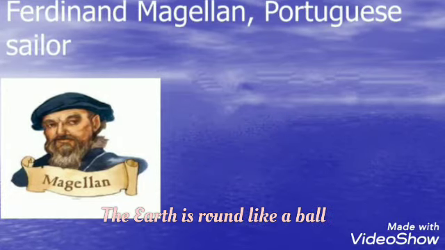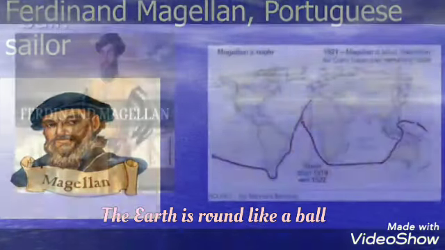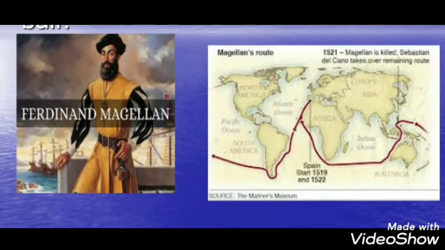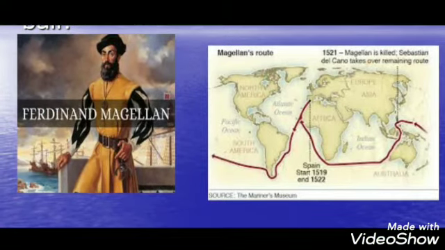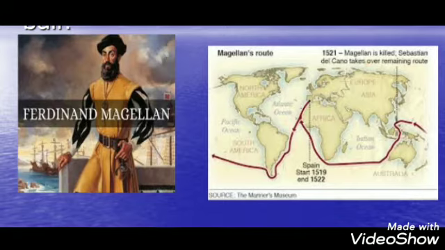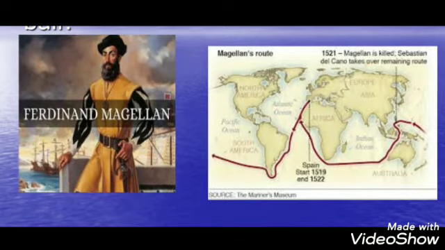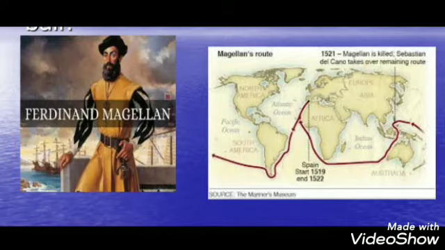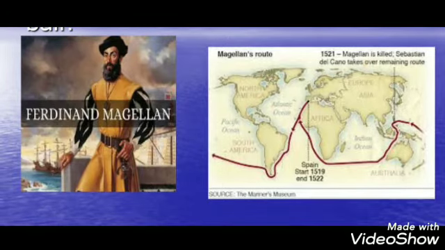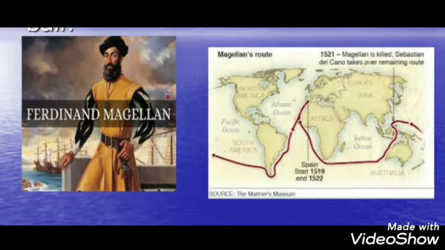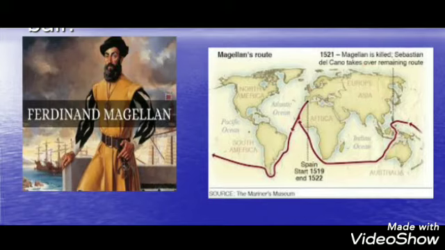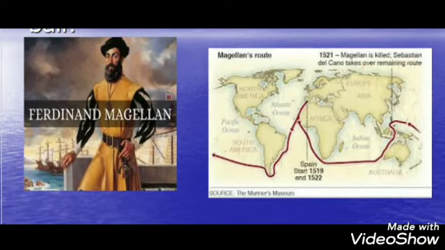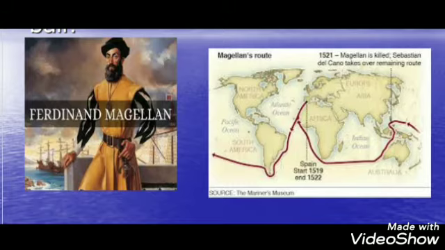So this proved that the earth is round like a ball. So Ferdinand Magellan was a Portuguese sailor. He started his journey from Spain in order to study the shape of the earth. After 3 years of sailing in the same direction towards the west, he reached the place from where he started his journey, and this proved that earth is round like a ball.